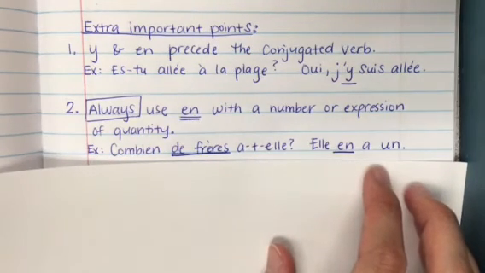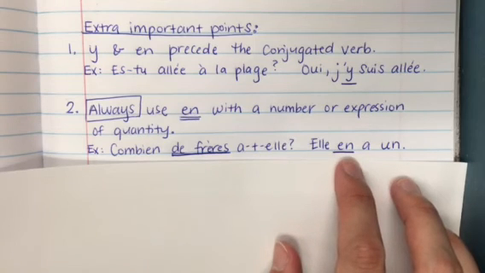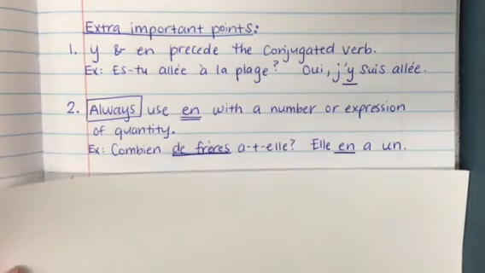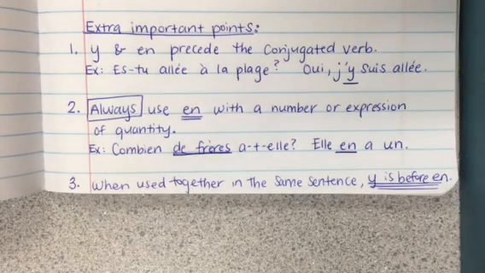Okay, so if somebody were to ask you, how many brothers do you have? Or how many brothers does she have? You would say she has one. In English, that's sufficient. In French, it's not. You need to go a little bit further and say elle a un frère, she has a brother, or here, in this situation, it just makes it shorter. Elle en a un, okay? The third point is that when used together in the same sentence, y will always come before en, okay?